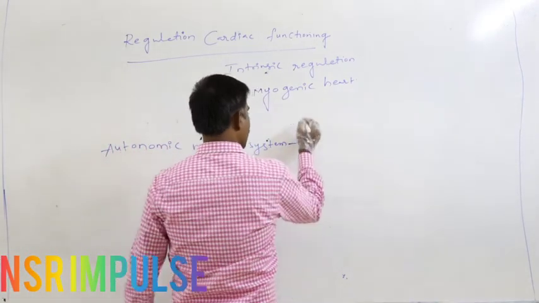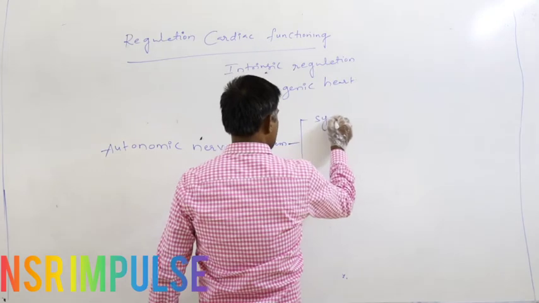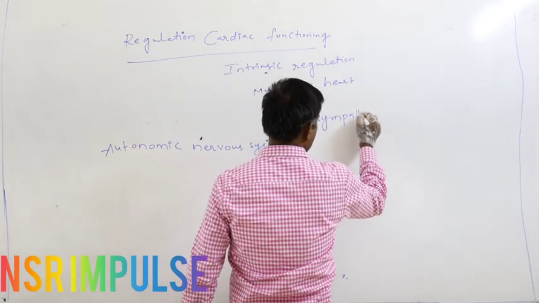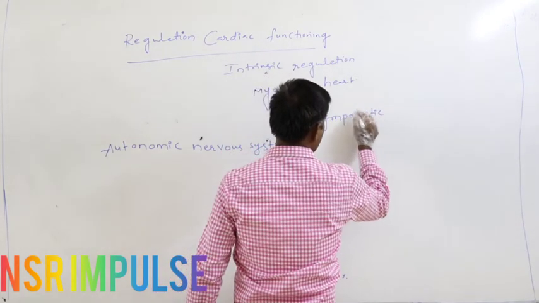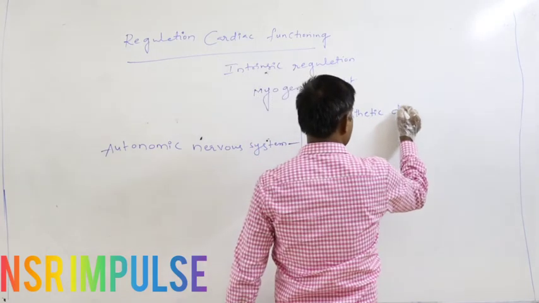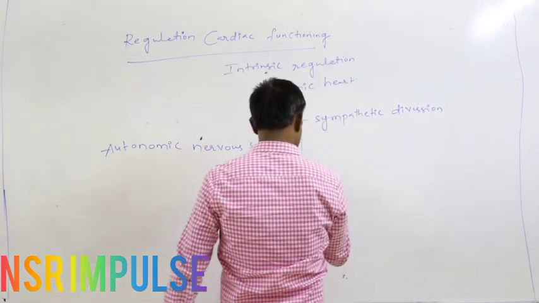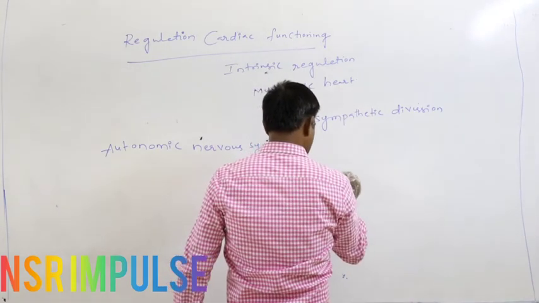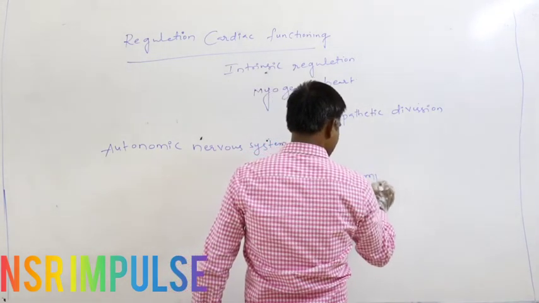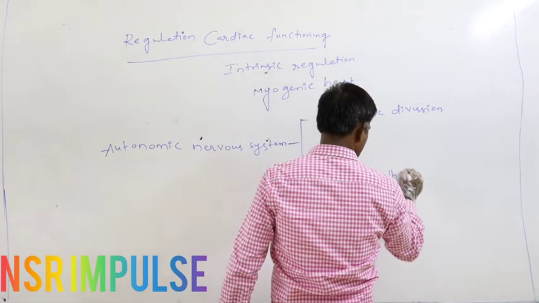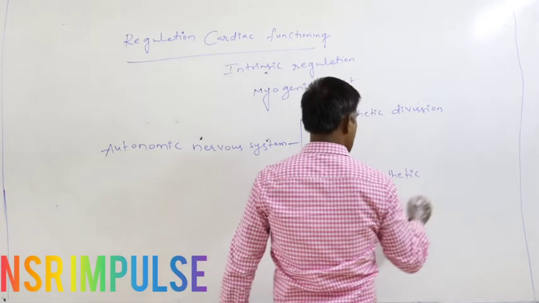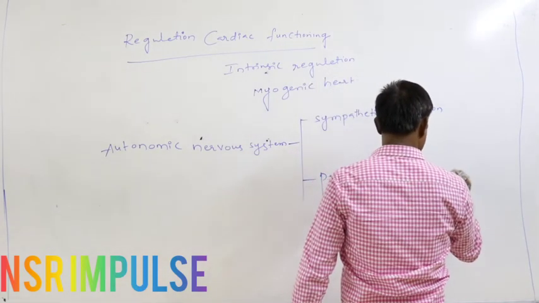One is the sympathetic division, and the second one is the parasympathetic division.